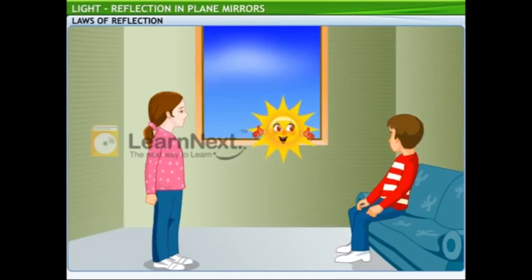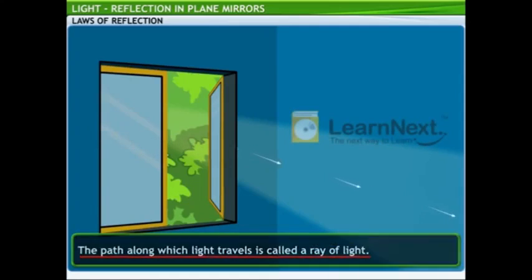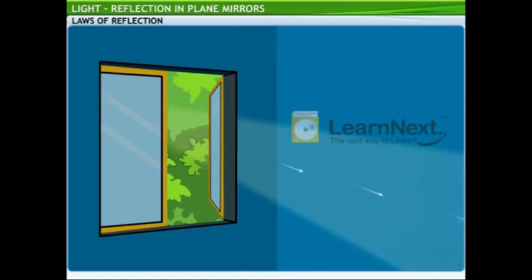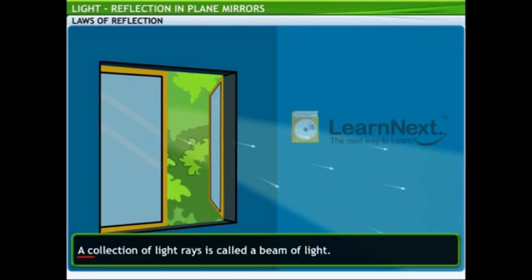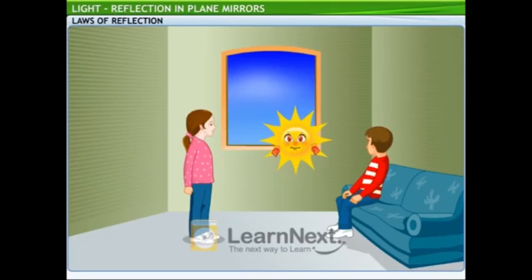You are aware that light travels in straight lines, right? Yes, we learned that in school. The path along which light travels is called a ray of light. A ray of light is generally represented by a directed line segment. A collection of light rays is called a beam of light. So, James was directing a beam of sunlight at me?